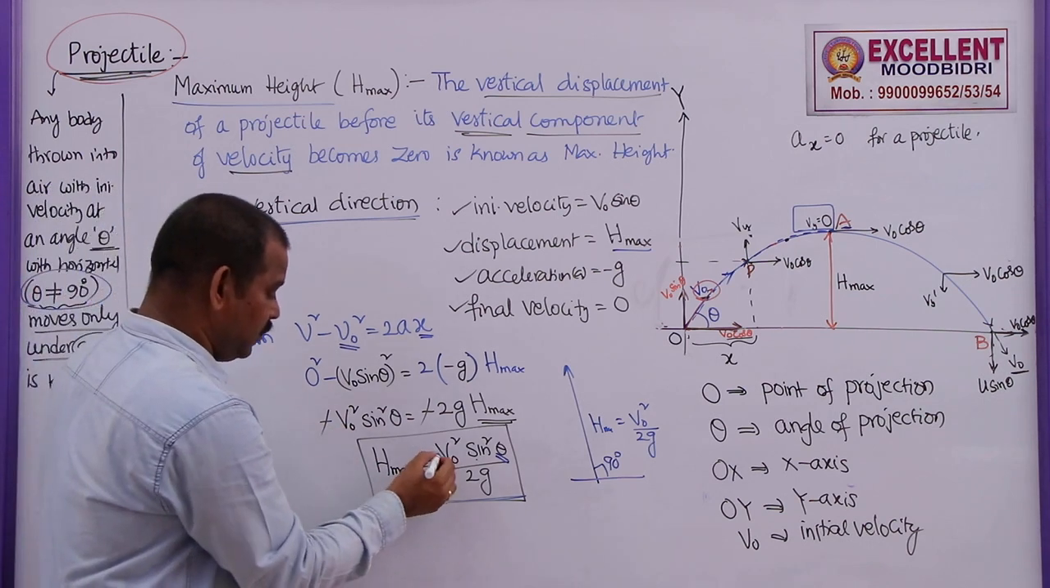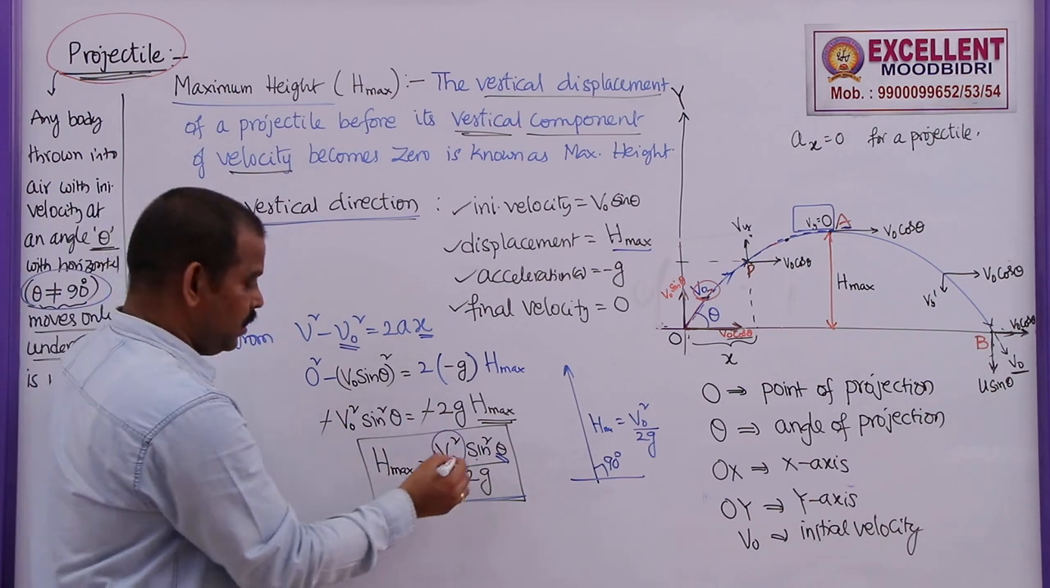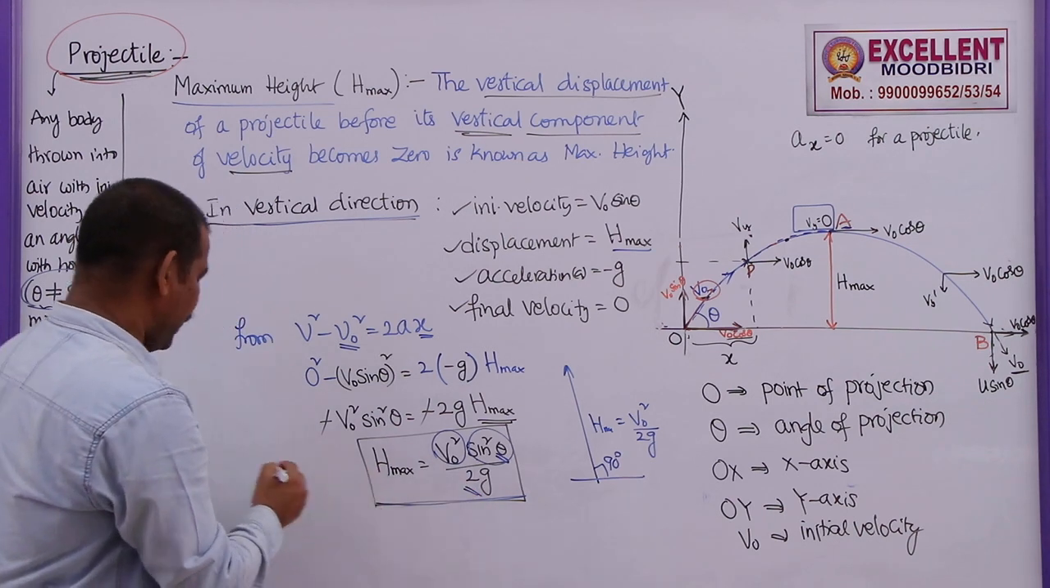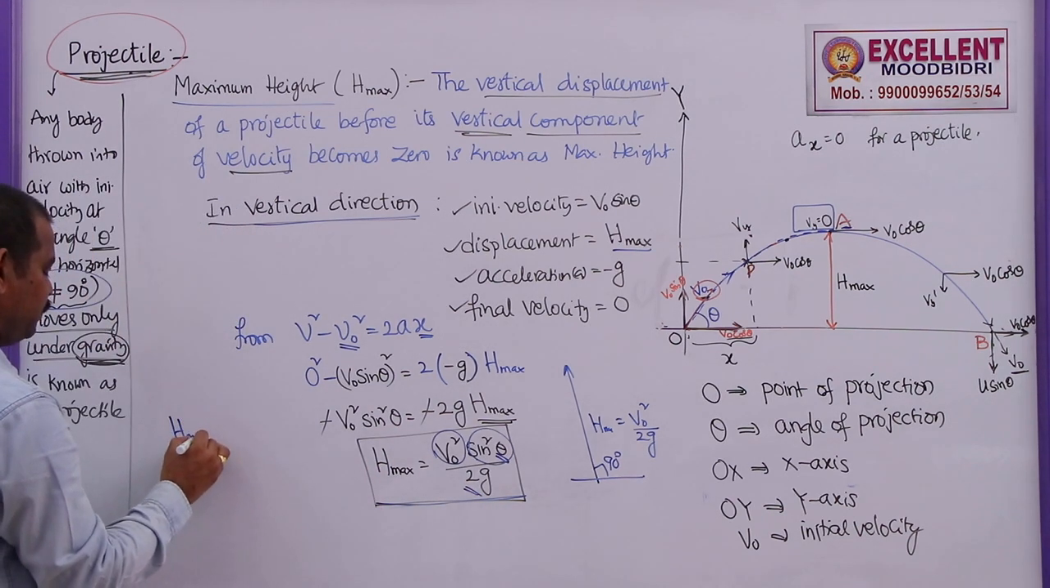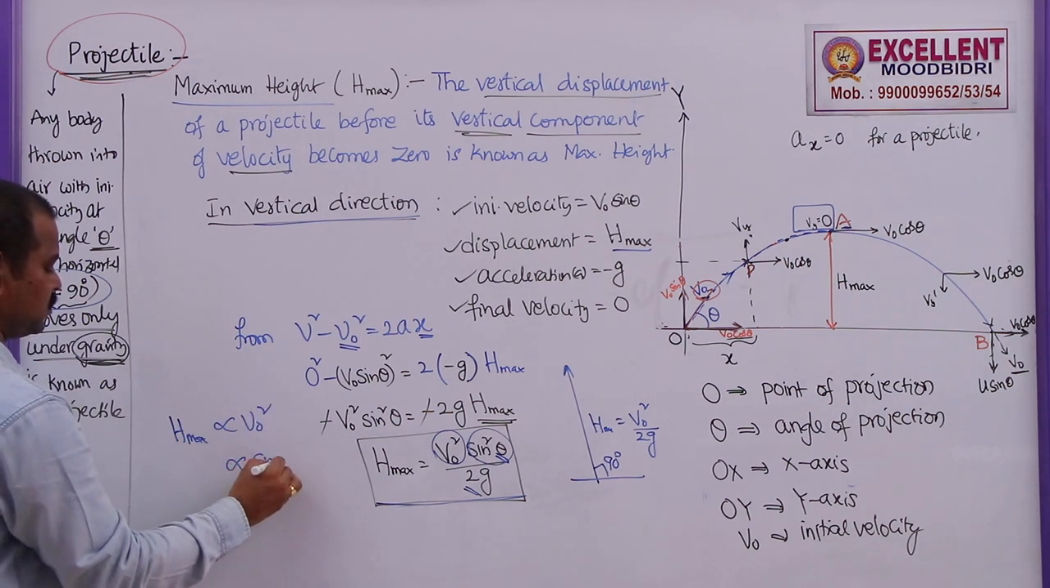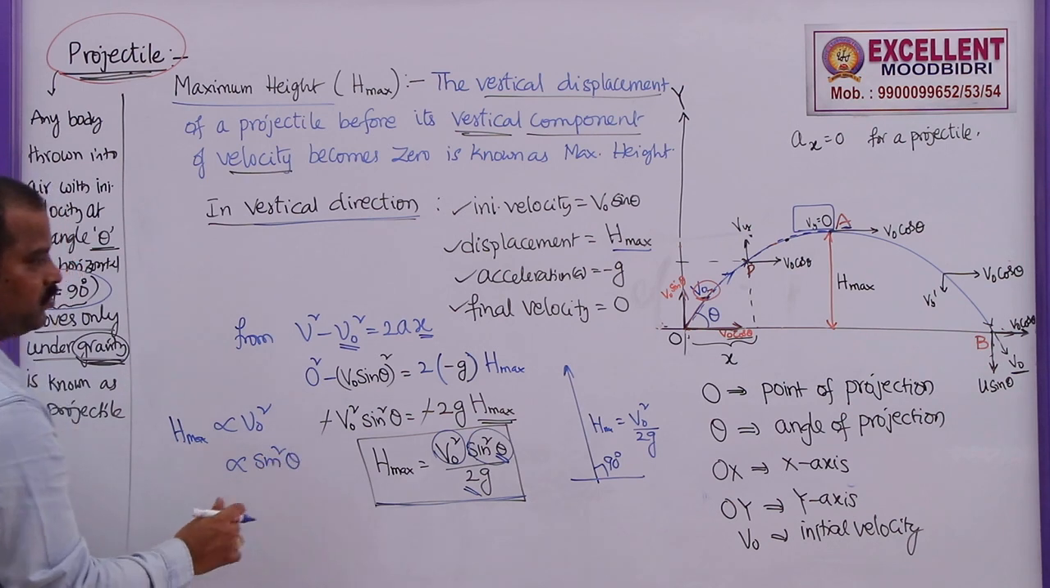So maximum height depends on the initial velocity and the angle of projection. G and 2 are constant. So h max depends on v naught square and the square of the sine of the angle of projection.